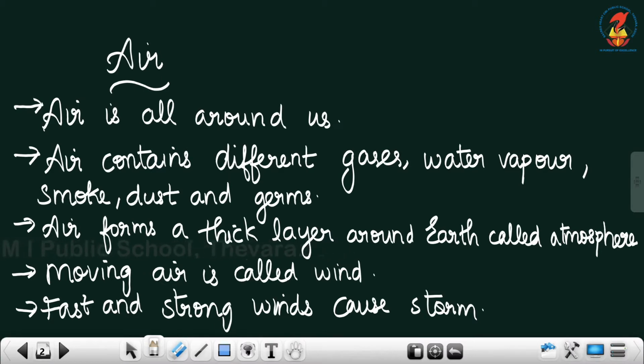Air is all around us. Air contains different types of gases, dust, smoke, germs. Everything is present in air. But the only thing is that we are not able to see it.